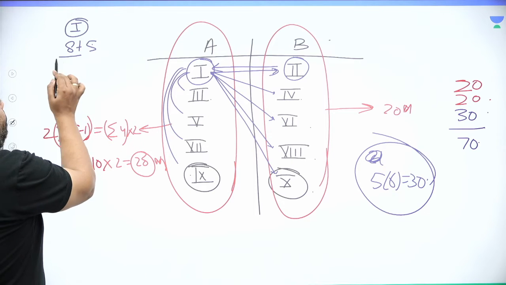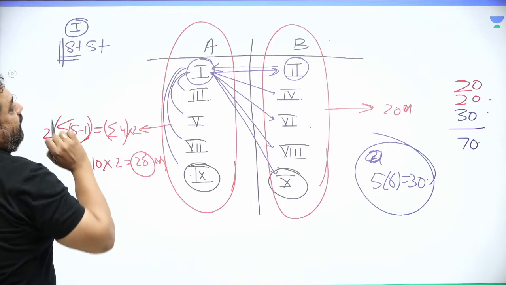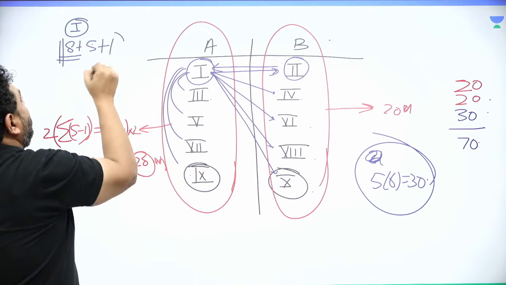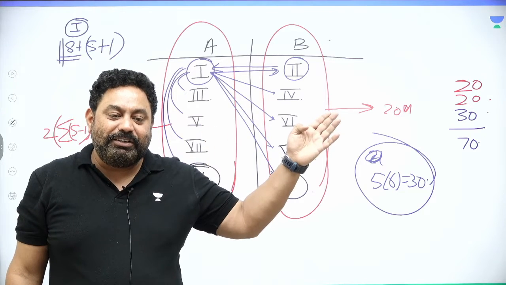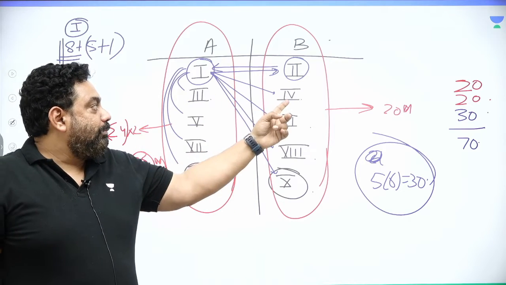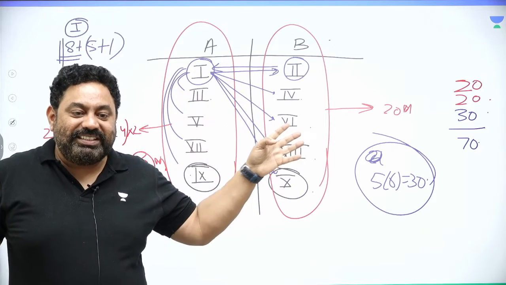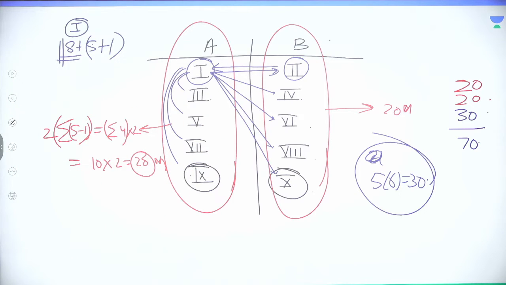See, in group stages, with the same group they play 8 matches, but with the other group they play 6 matches, because rank number 1 in group A and rank number 1 in group B would play 2 matches with each other. Rank number 2 in A and rank number 2 in B would play 2 matches each, and so on, which means definitely each team would again play 14 matches.